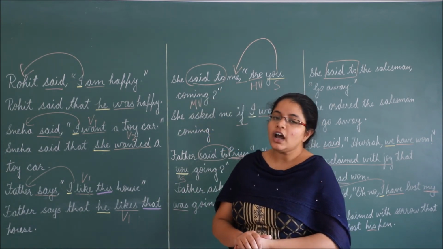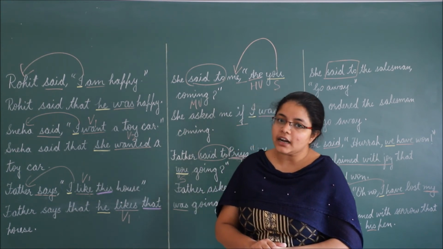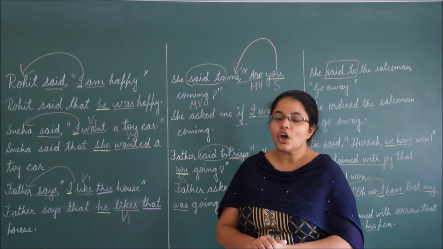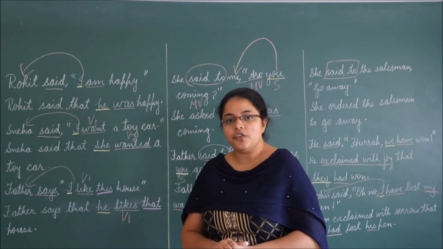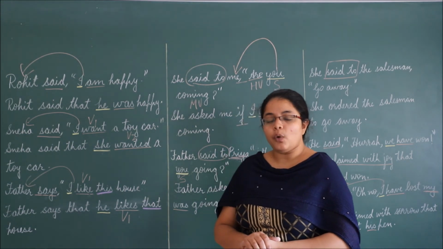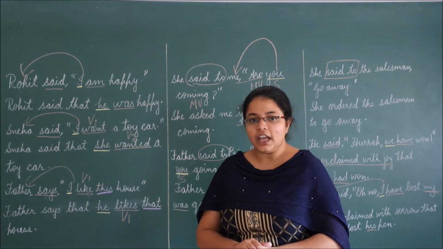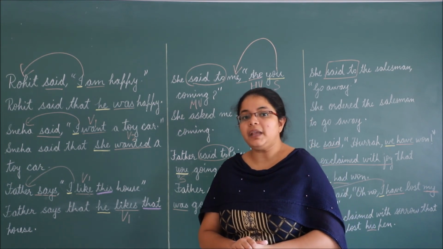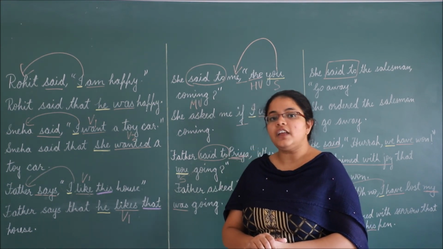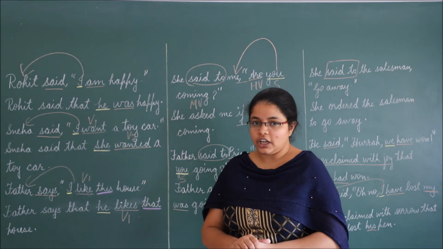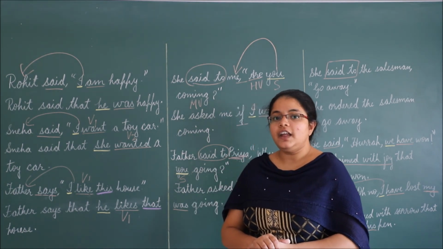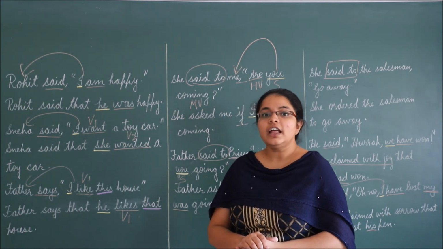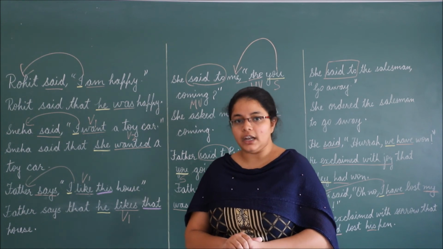Then we have learned some rules to change direct speech into indirect speech. Our first rule was to change our reporting verb. If our reporting verb is say, says, said or will say, and our reported speech is a declarative sentence, we will not change them. But if they are in an interrogative or exclamatory sentence, then it will change accordingly.